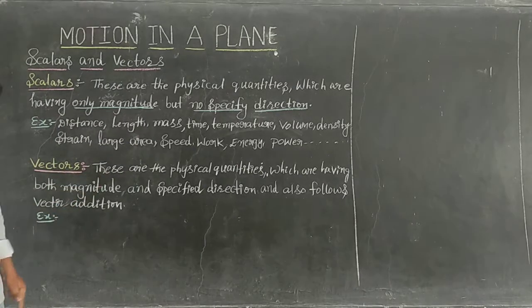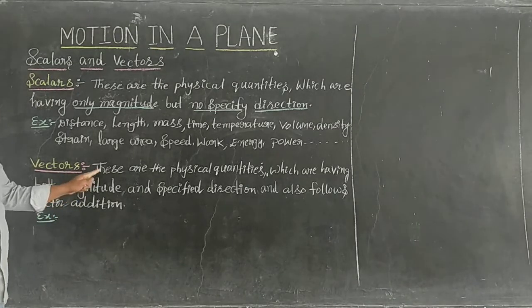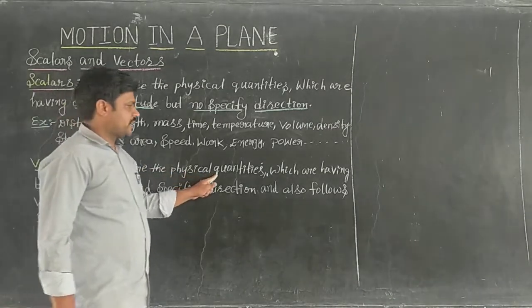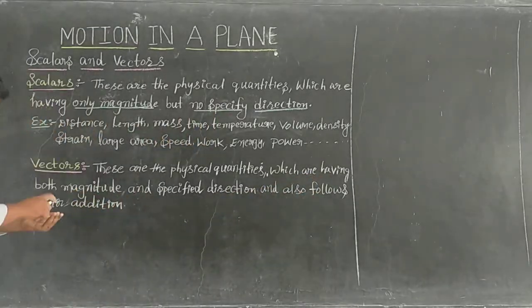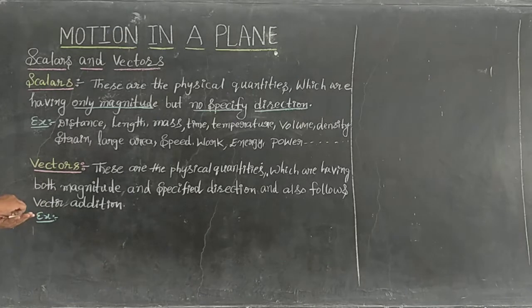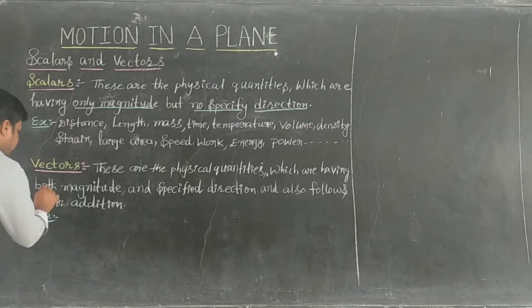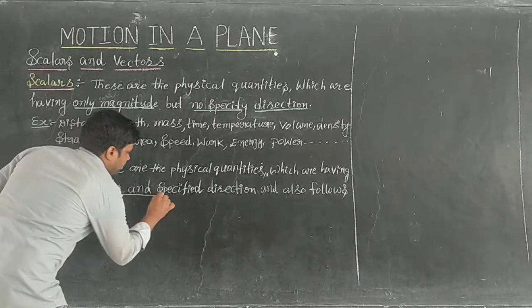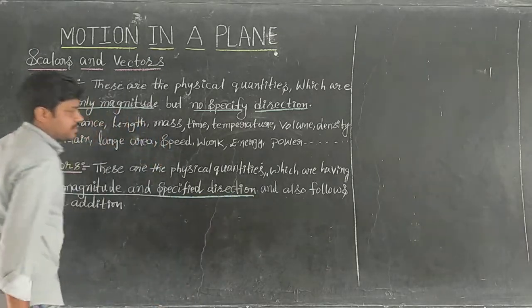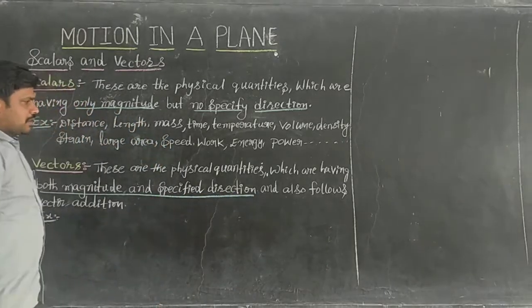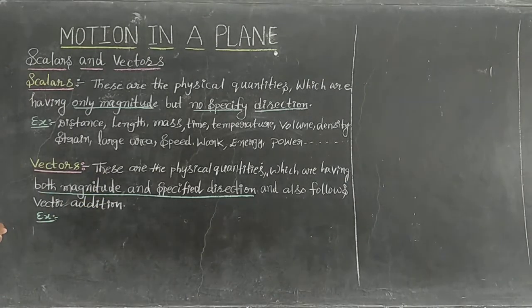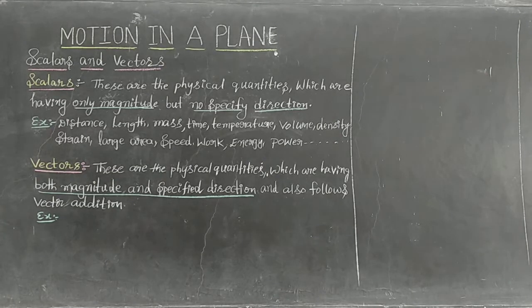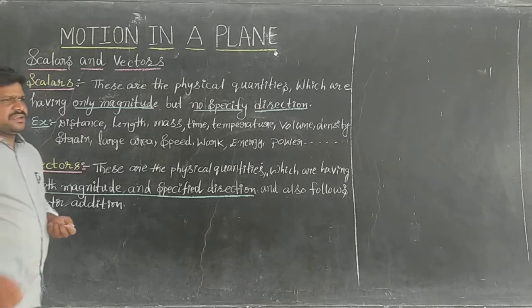Right, next, vectors. We come to the point of vectors. What are vectors? Vectors are the physical quantities which have both magnitude and a specified direction, and also follow vector addition. You remember this one only. Later I will discuss that.